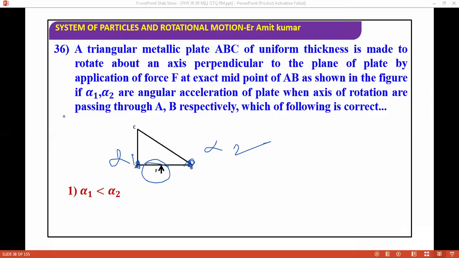So basically F is applied at the exact midpoint here. What is the correct answer for this question? Alpha 1 will be greater than alpha 2. This is a big question. Try to think, and you will understand more of this question.